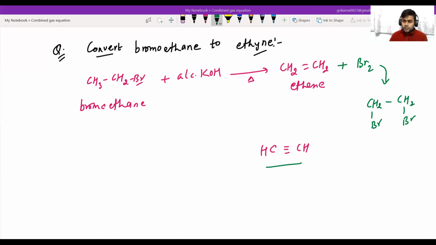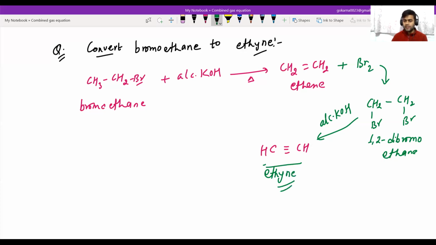The name of this compound is 1,2-dibromoethane. When it reacts again with alcoholic KOH, dehydrohalogenation occurs and the compound ethyne is formed. So we can easily convert bromoethane into ethyne. Br is removed from this side, Br is also removed from this side, and one hydrogen is also removed from each, so ethyne is formed.